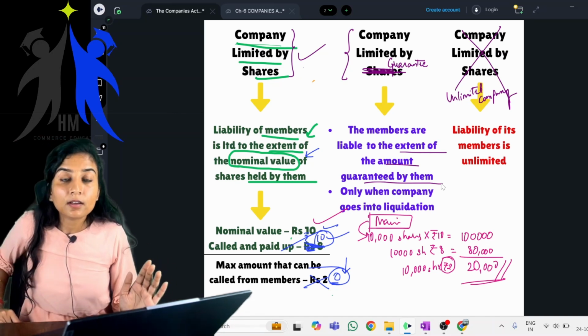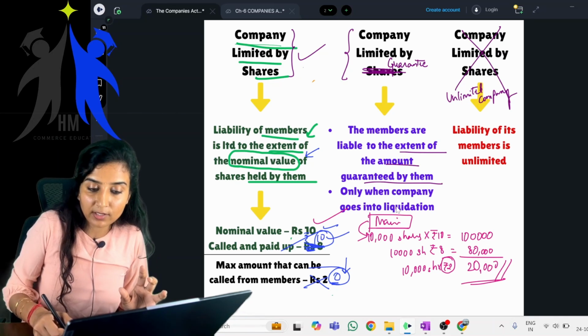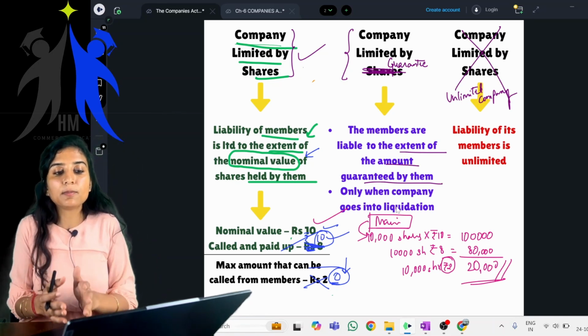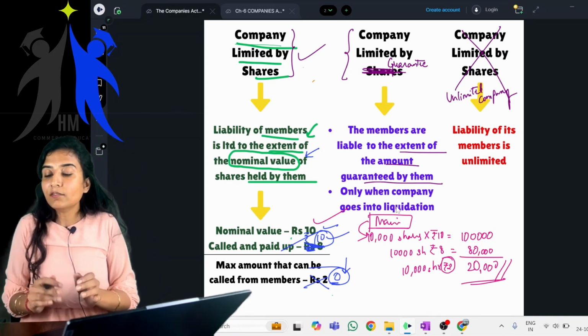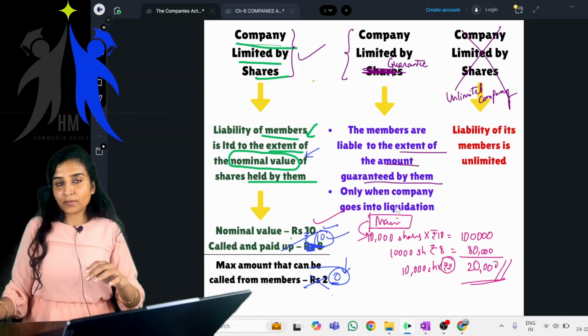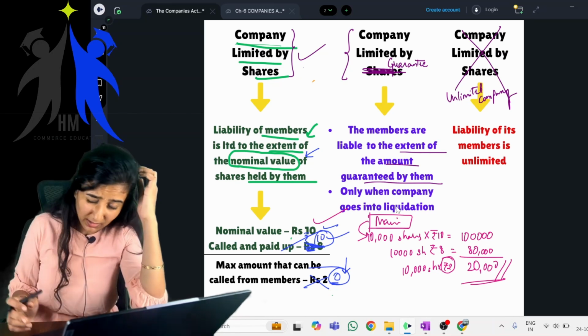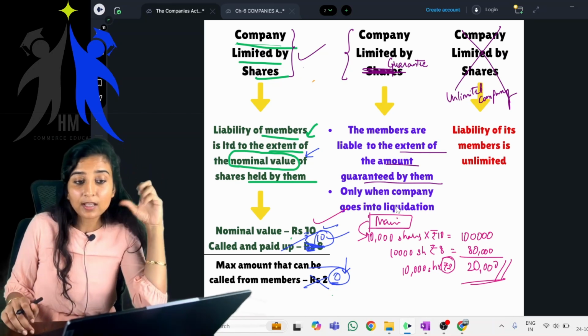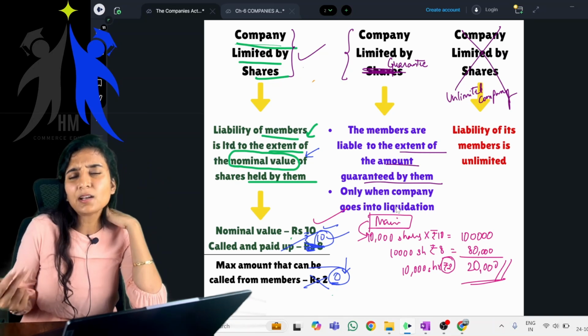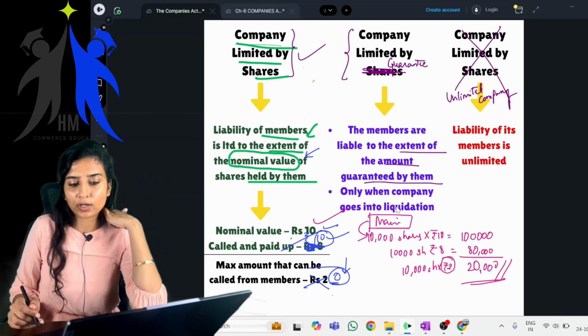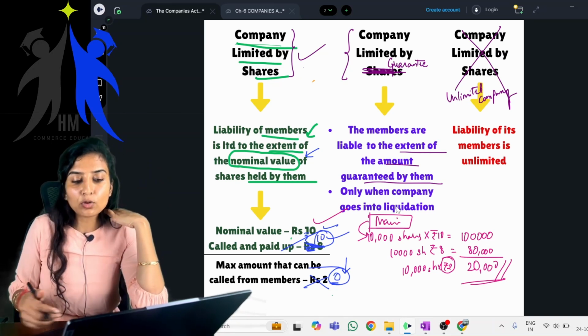This is a major difference, children. We will see company limited by shares, company limited by guarantee, and unlimited company again in another two or three days. We'll do it in a little more detail there. I've almost explained it to you here, but the differences you will get to know.